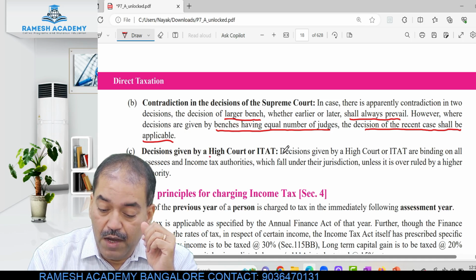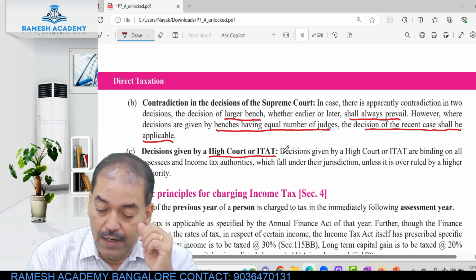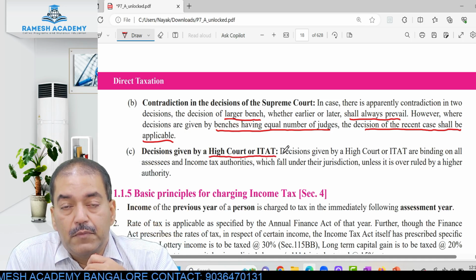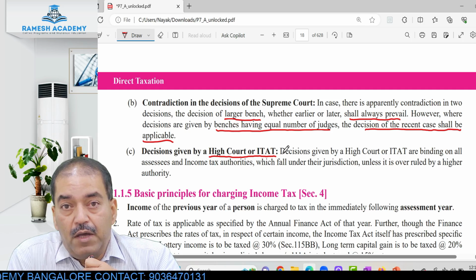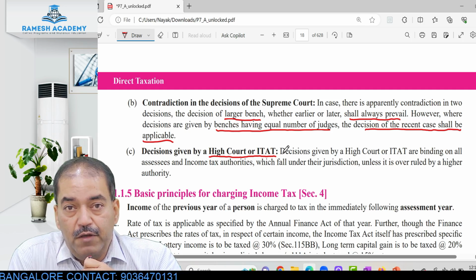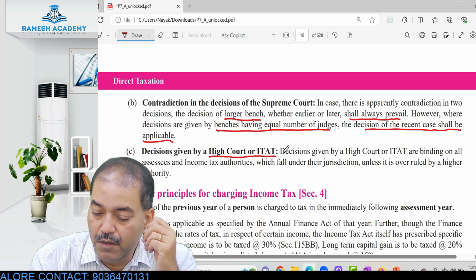Decisions given by a High Court or ITAT. ITAT means Income Tax Appellate Tribunal.